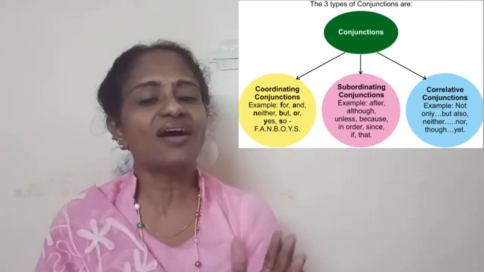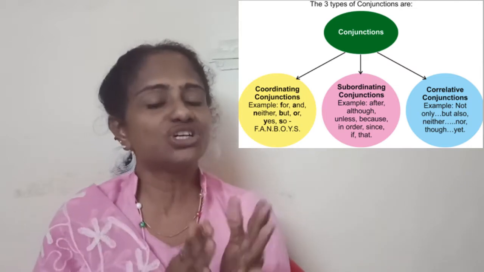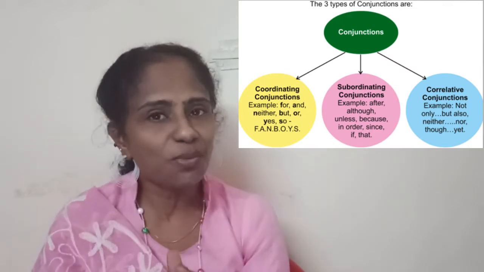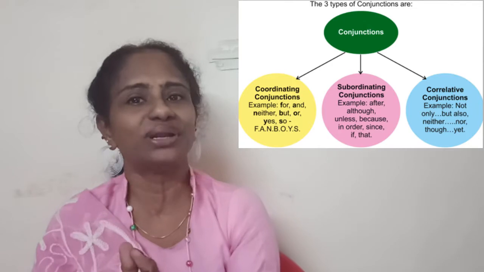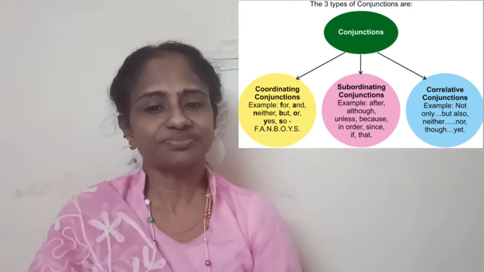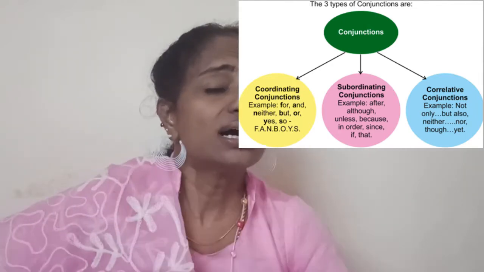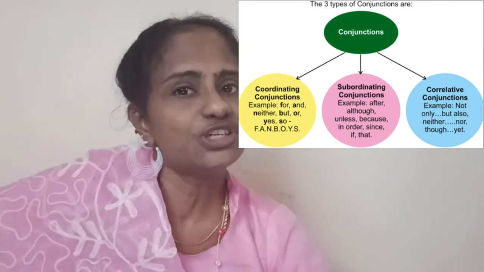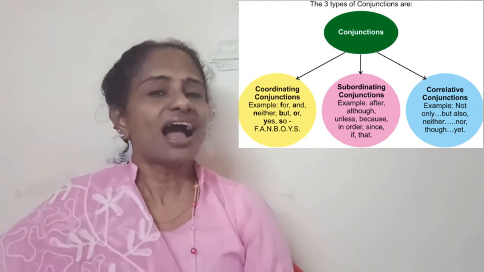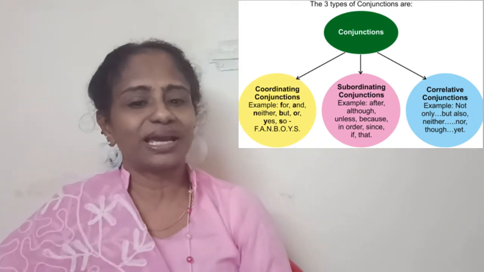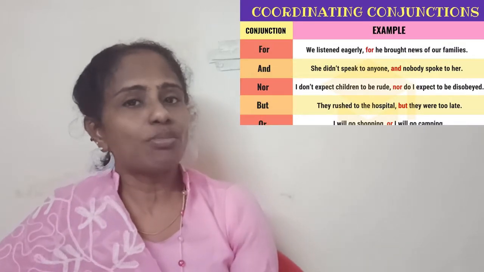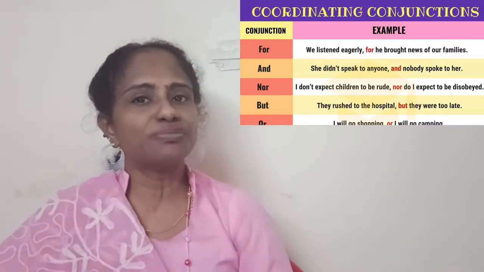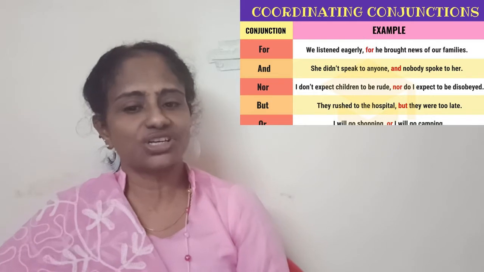So that's how you have these three types of conjunctions: coordinating, subordinating, and correlative. Let us see a few examples under each of these, so that we see and correct our own mistakes. As I said, FANBOYS is what I wanted you to remember under coordinating conjunctions.